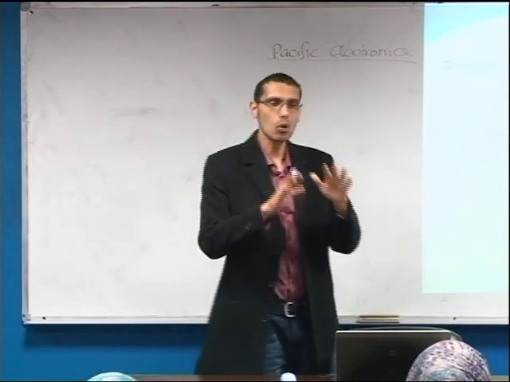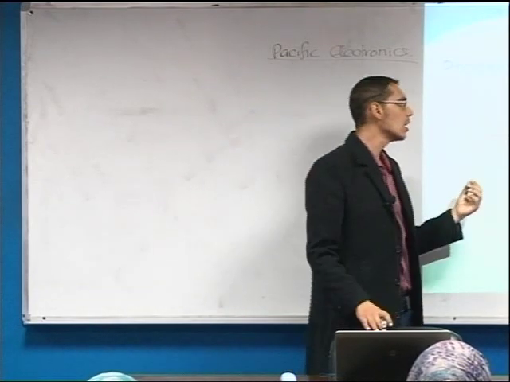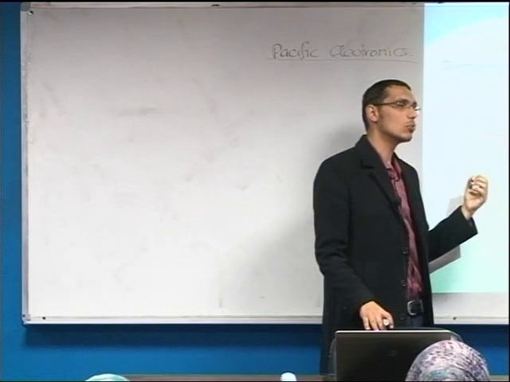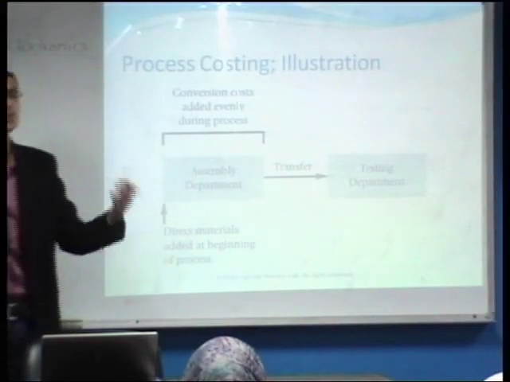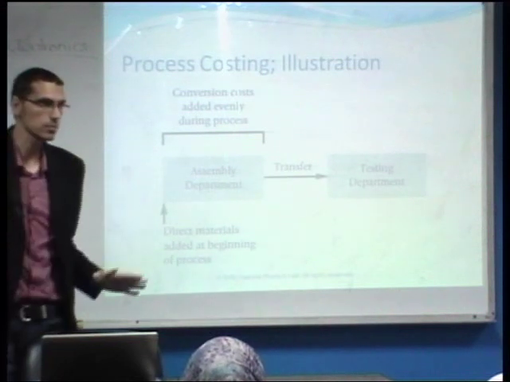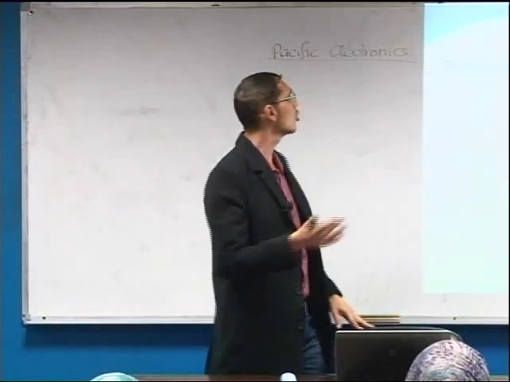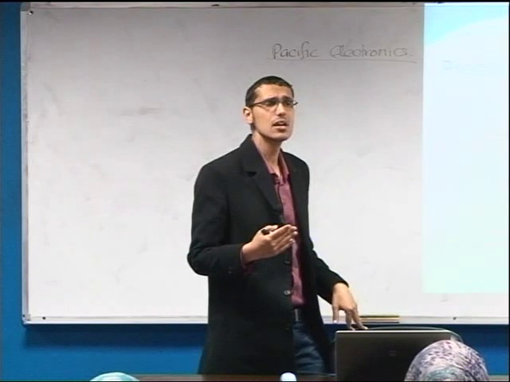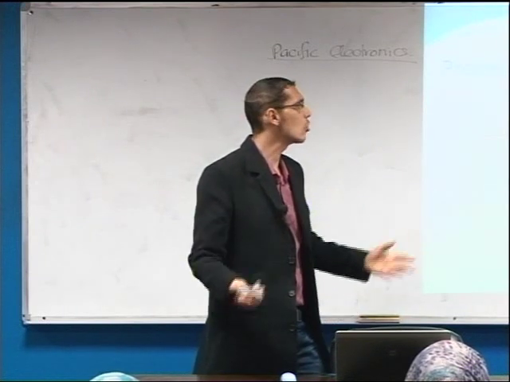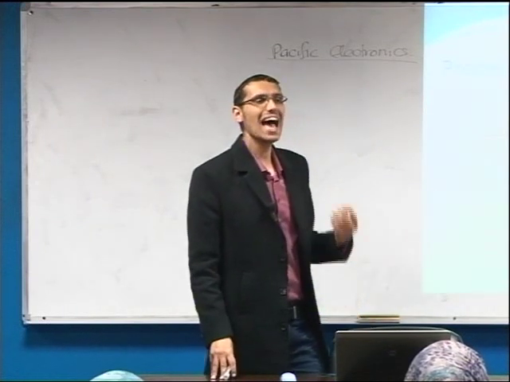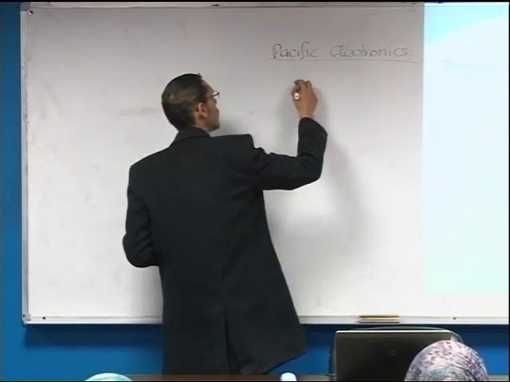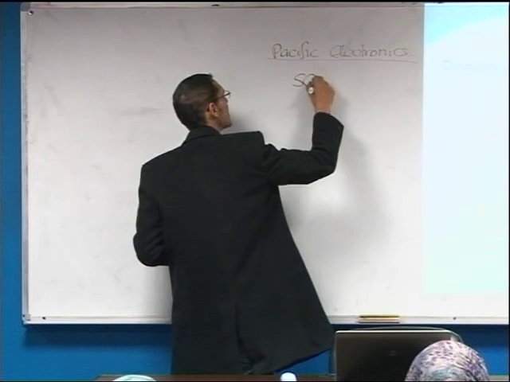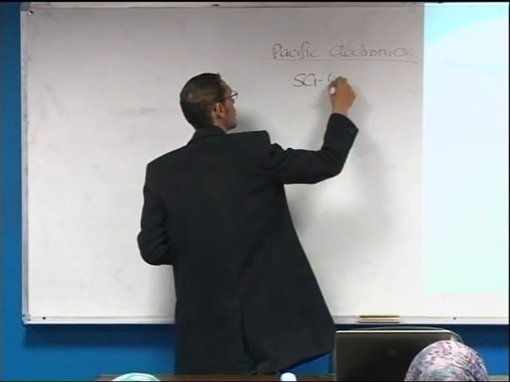Of course, our example will focus upon the assembly department and how we are going to calculate the cost of this department. According to the Pacific Electronics illustration, we have only one product. We are going to focus upon only one product, which is the SG40.